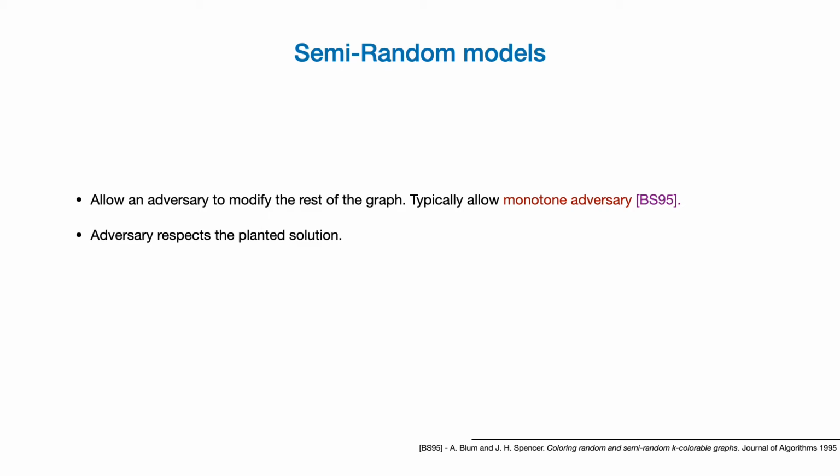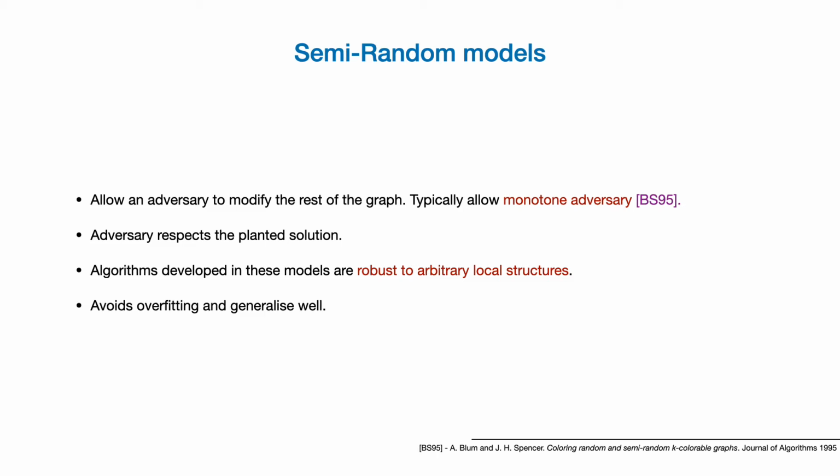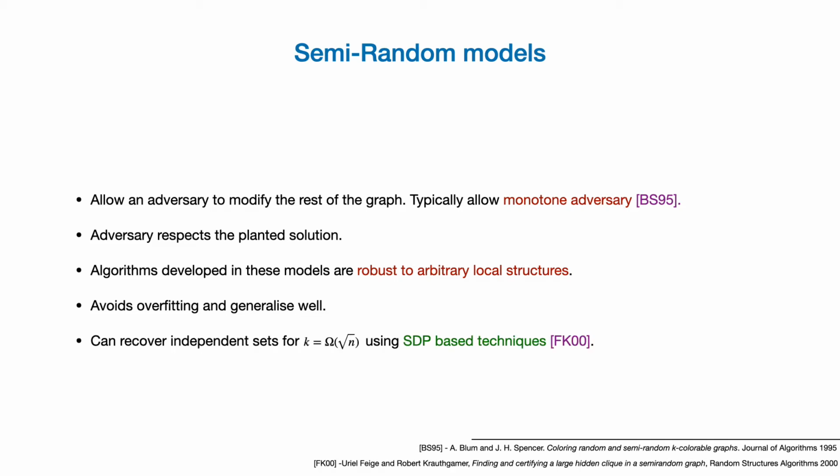And then we only allow monotone adversaries, which can only do monotone operations on the graph, which means that it can either only add edges to the graph or only remove edges from the graph, but not both operations. So algorithms developed under these models are more robust and tend to generalize well on real life instances. And interestingly enough, for many of these semi-random models, we can recover the planted independent set for k as small as square root n using some SDP based techniques.